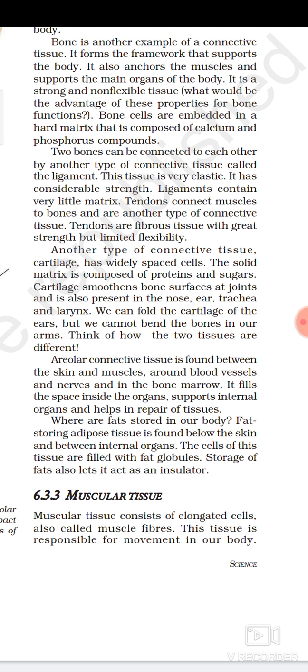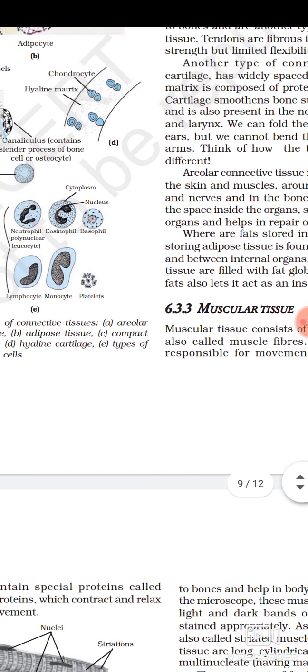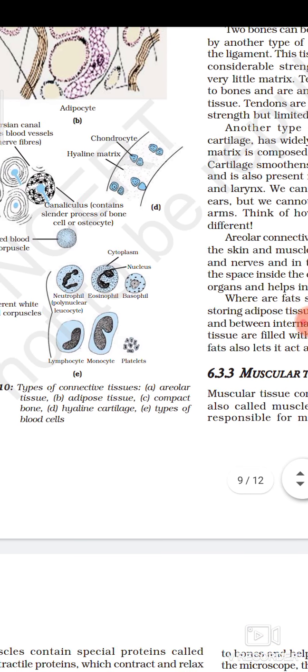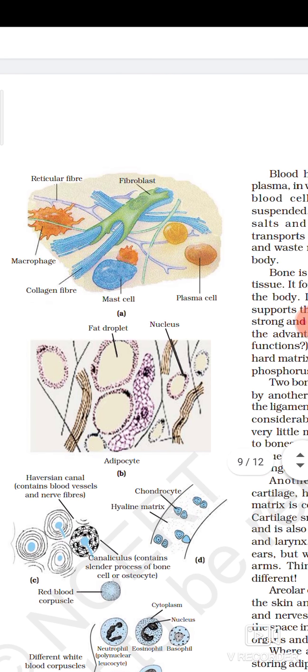In this way we have come to know about two types of animal tissue, epithelial tissue and connective tissue. These are the different diagrams given in your book. These are the different types of connective tissue.